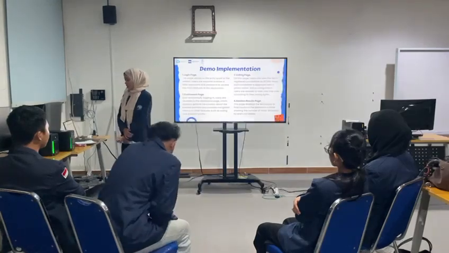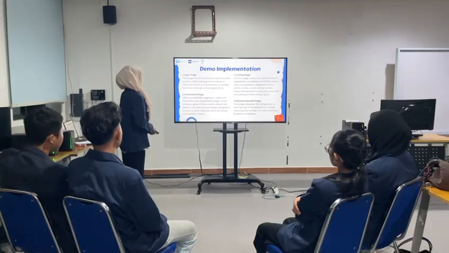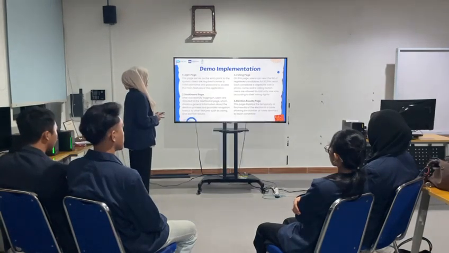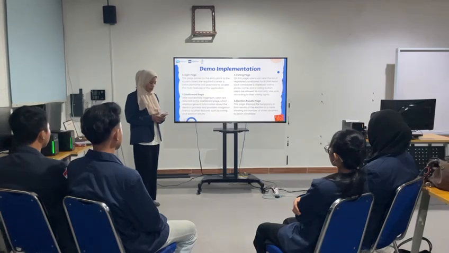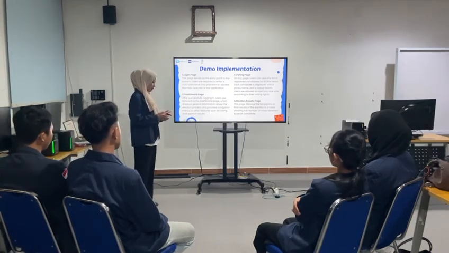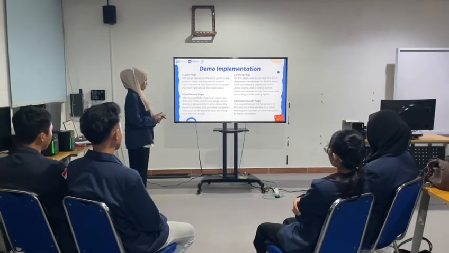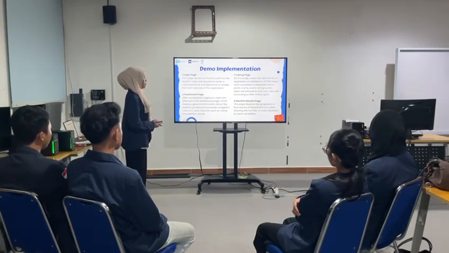And last page, the interface explained by me, Shelly Andini. Okay, the first, login page. The login page is the entry point of the system where users enter a valid username and password. Two, dashboard page. It displays general election information and navigation to other features. And three, voting page. It shows the list of candidates with photo, name, and voting button. Users can vote once. The last, election result page. It displays temporary or final election results in a table showing votes for each candidate.